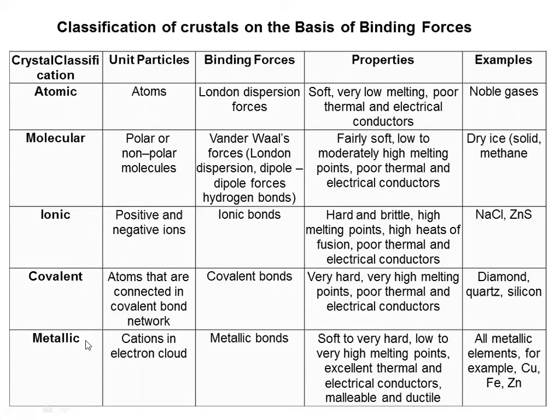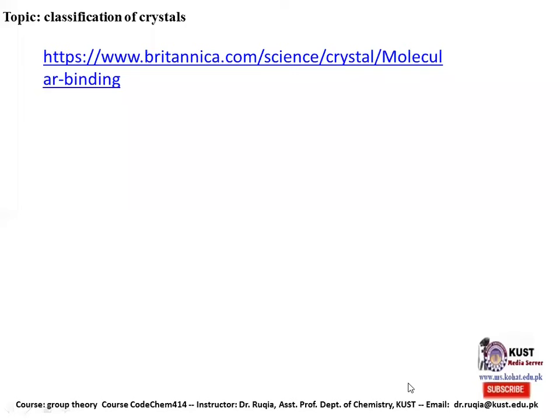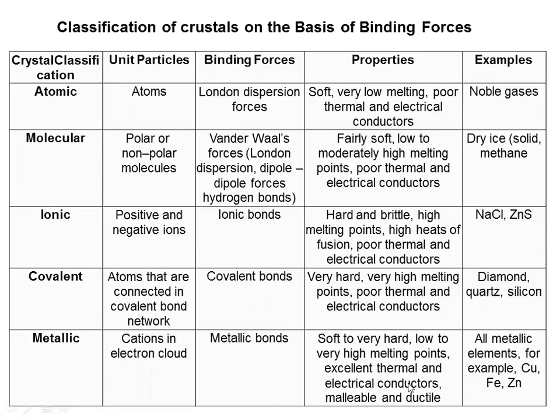And then we have the metallic crystals, cations in an electron cloud. They are connected by metallic bonds. They are fairly soft, low to very high melting points. They are excellent thermal and electrical conductors, and they are malleable and ductile. Examples are all metallic elements, for example, copper, iron, and zinc.